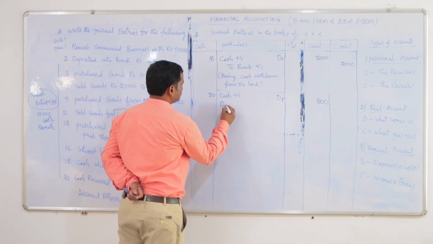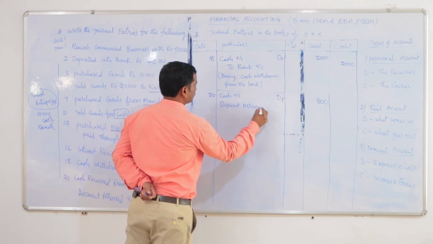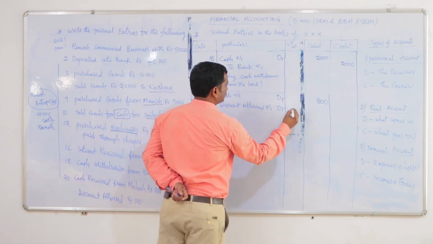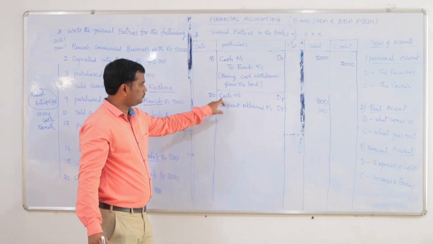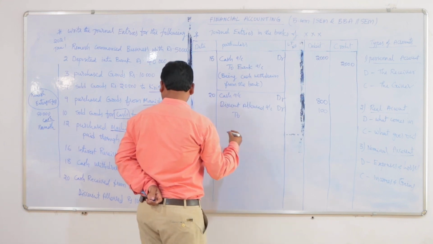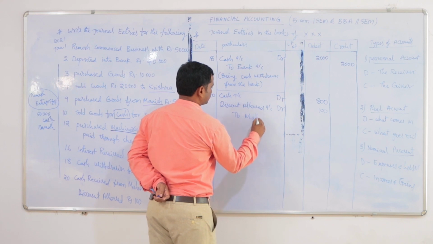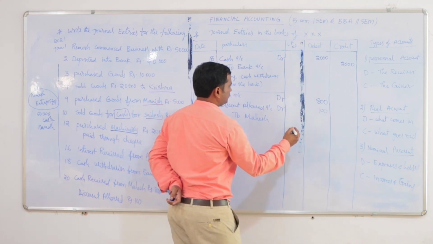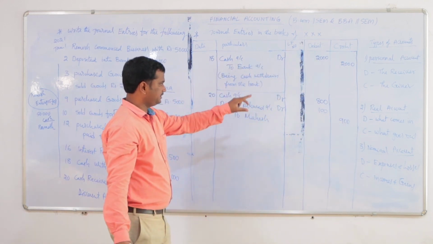So discount allowed account debited rupees 100. Here two debit aspects are there. And credit will be Mahesh account. Mahesh is the giver, he is giving the money. So as per the personal account, the giver account should be credited.